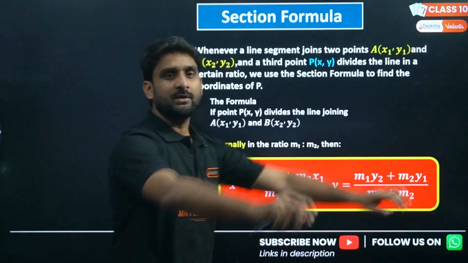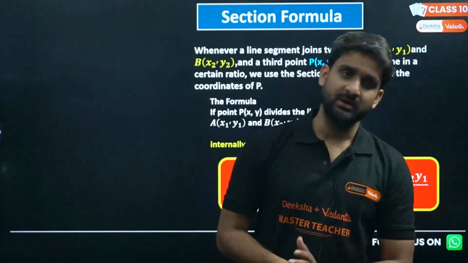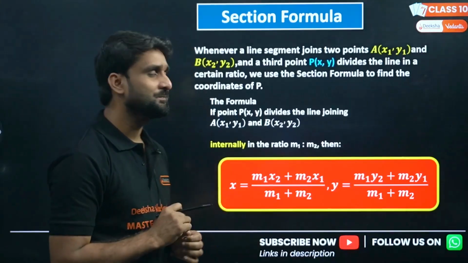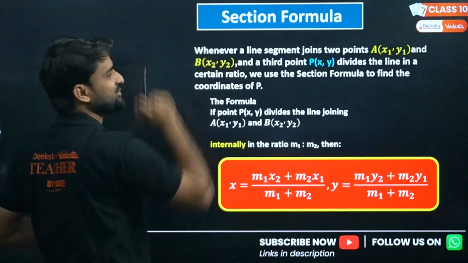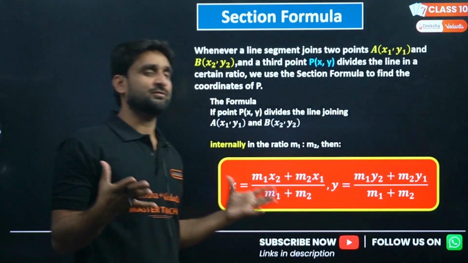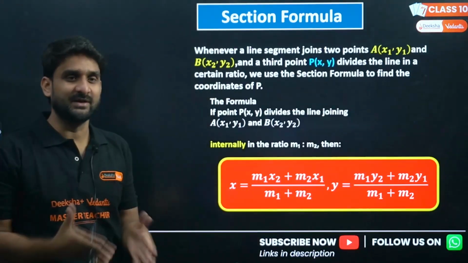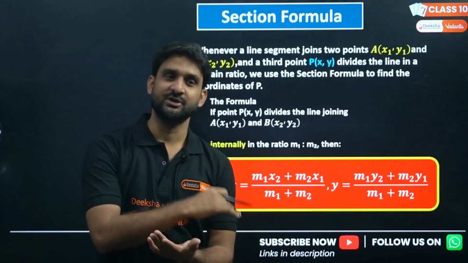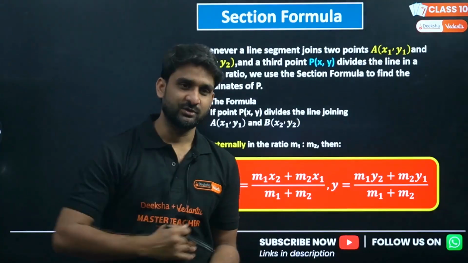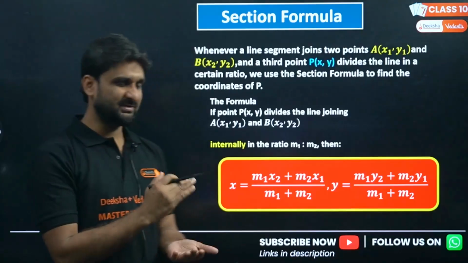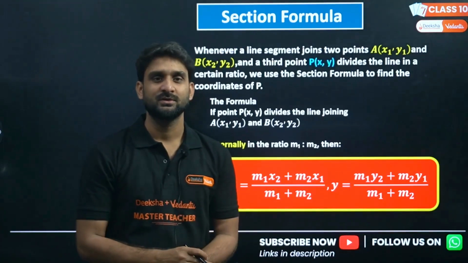So now the second topic in this coordinate geometry chapter is the section formula. Very important formula, section formula. As you can see here, the word section is coming. What does section indicate? The division, the partition. In school, sections divide classes, like class 10th, 12th, there are so many sections, section A, section B. So basically the division, the partition.